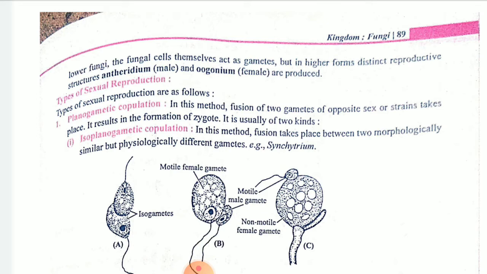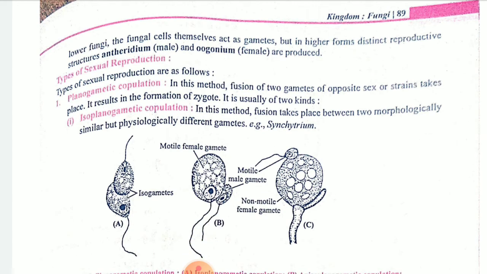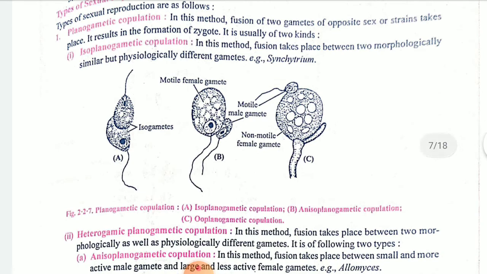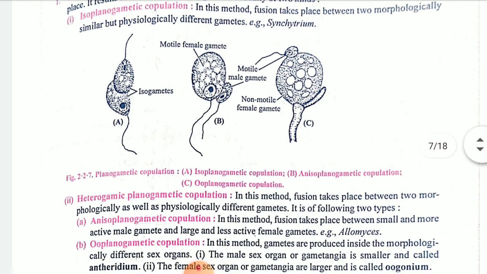Types of sexual reproduction. Planogametic copulation. In this, children, two gametes of opposite sex are present and they will form the zygote. Isoplanogametic copulation. In this case both the male and female reproductive organs, that is antheridium and oogonium, will have the same shape and size and it will show the bursting. Heterogamy planogametic copulation. In this, two types of phenomena are there. In one case the active male gamete will be there and the female will be bigger in size, that will be known as anisogamous, that is the B structure.